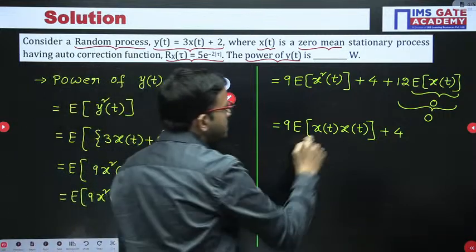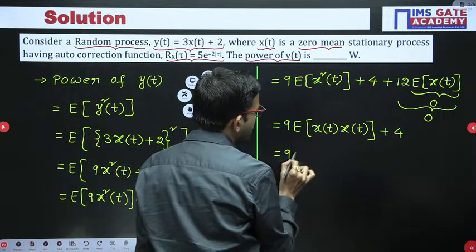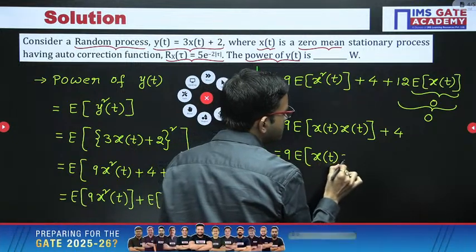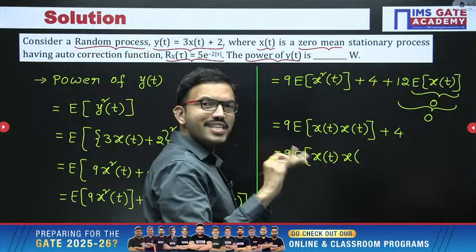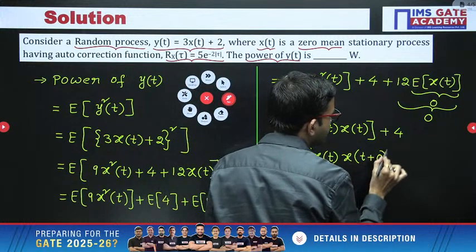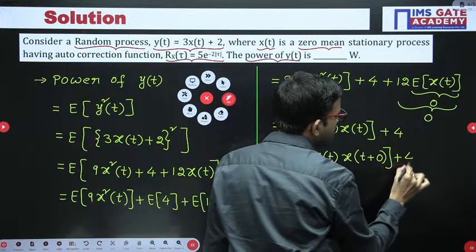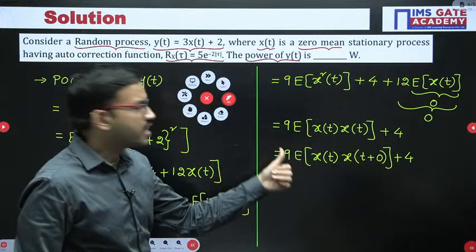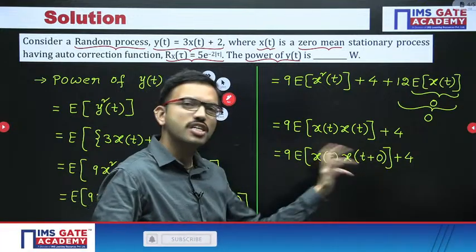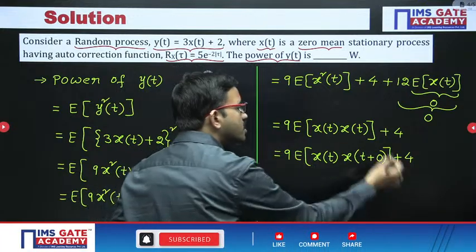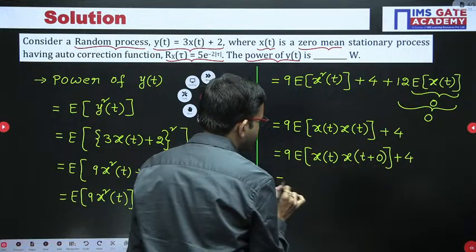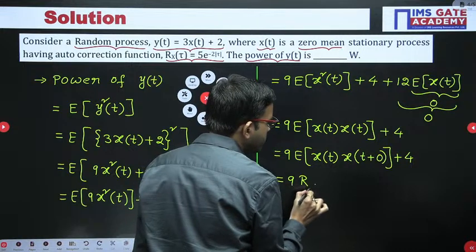Now whatever expression we are having, I am representing further like this, x of t into, this term I am writing either t plus 0 or t minus 0, your wish. In any order you can write. So when you observe this expression, expectation of x of t into x of t plus tau or x of t into x of t minus tau, this particular function is nothing but autocorrelation function at tau equal to 0. So 9 into Rx of 0